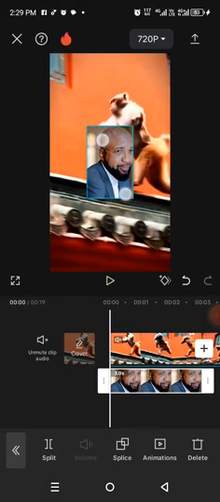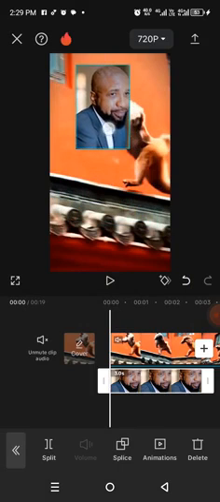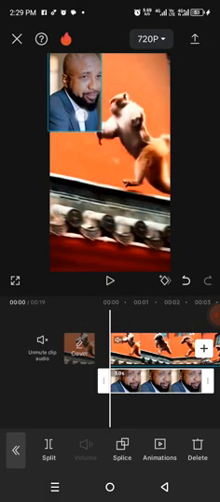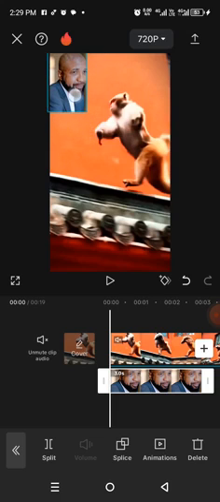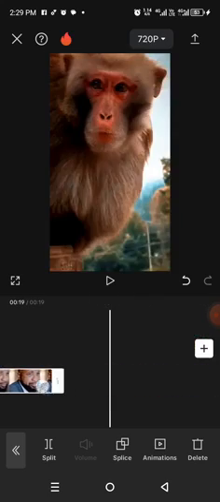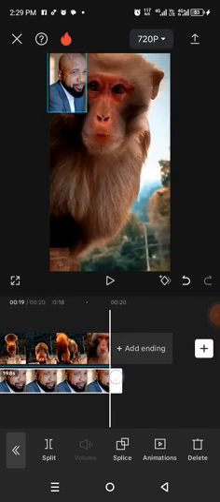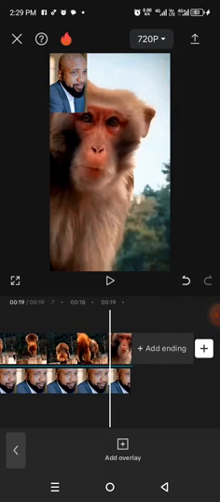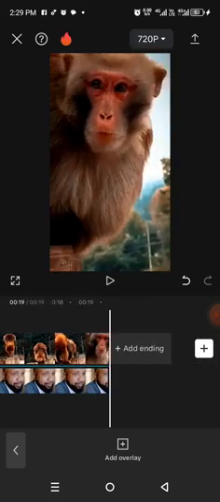The video is taking too long, but I just want you to learn it. Then I will now put it anywhere I like. That is overlay. This one is overlay. You understand? So I will drag it to start to stop where that's it. So now I've done this.